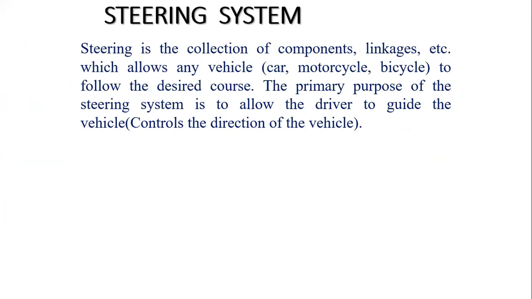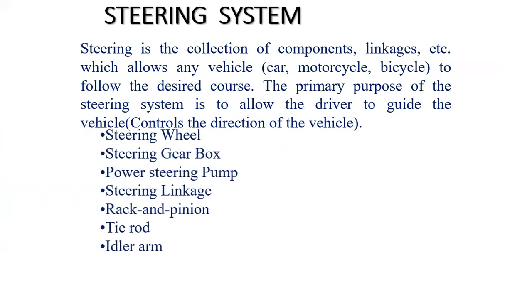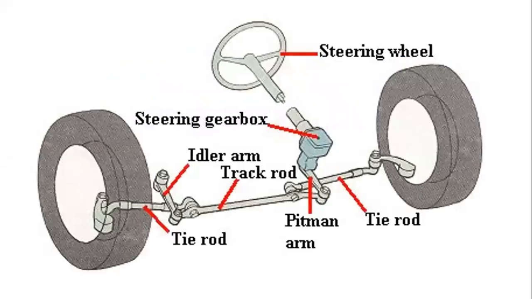Steering we also have to study in detail. The main function of steering is to change the direction of a vehicle, right or left, as per the situation. The steering system consists of steering wheel, steering gearbox, power steering pump, steering linkage, rack and pinion, tie rod, idler arm. Here the diagram of a steering wheel is shown.